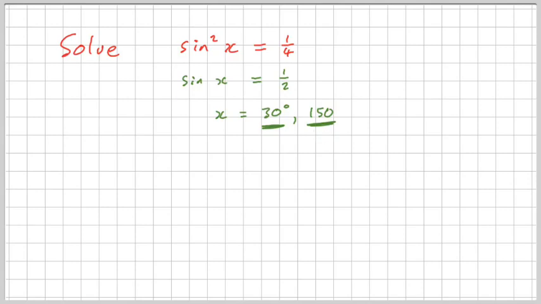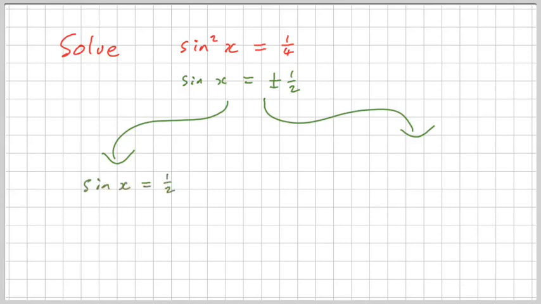But again, this is only half the story, because look what we've forgotten. The plus and minus. So let's start again. Let's square root properly so we get plus and minus a half. And now what we really effectively have is two equations but written in one line. Sin x equals plus and minus a half is two separate equations. Sin x equals a half and sin x equals minus a half.